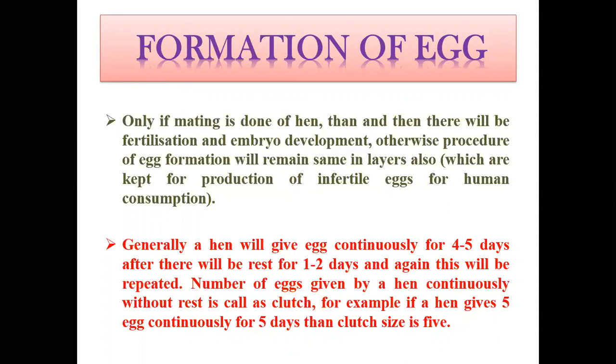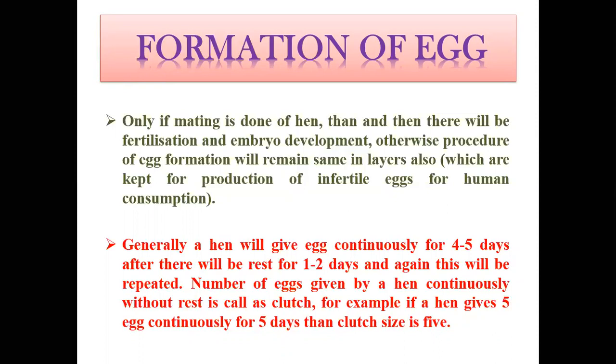The number of eggs given by a hen continuously without rest is called a clutch. So remember this definition: what is a clutch? Generally when the hen starts giving eggs, it will give eggs for around 3 to 4 days continuously, each egg in one day. Continuously for 5 days it will give eggs. After that for 2 days it will not give eggs. This is called the rest period. And again after that it will start producing eggs for 5 to 6 days, and again there will be a rest day.